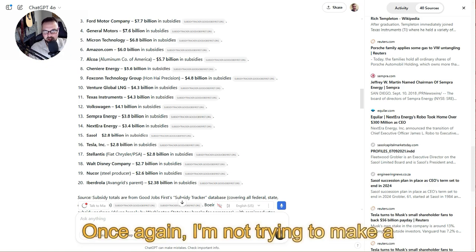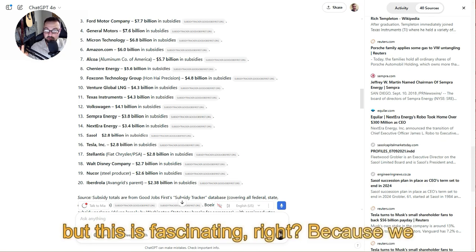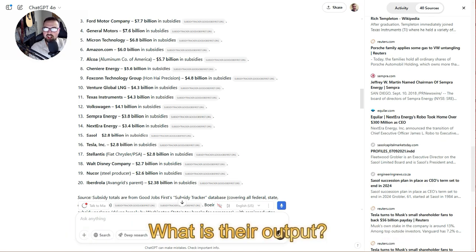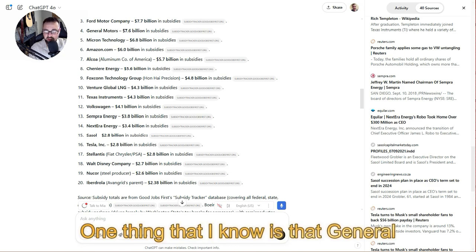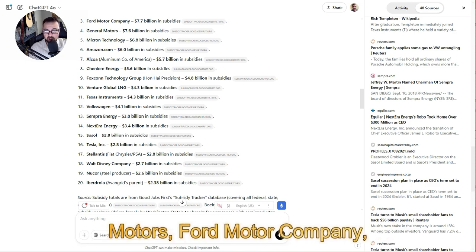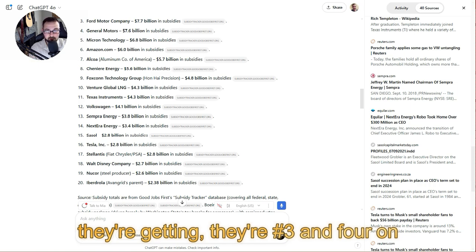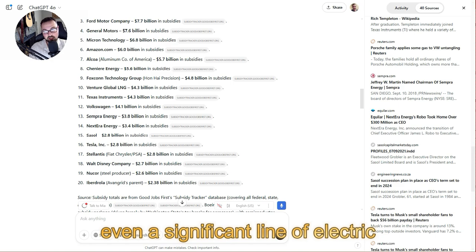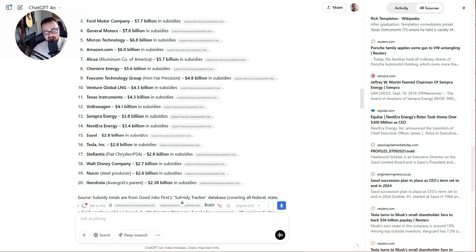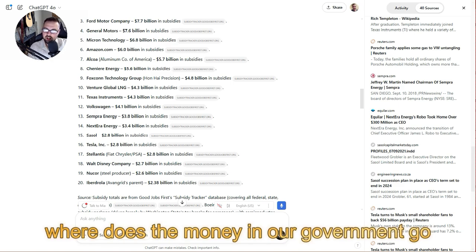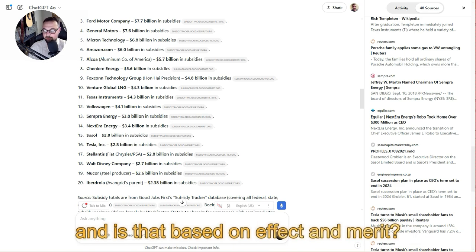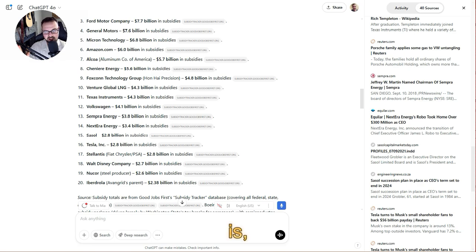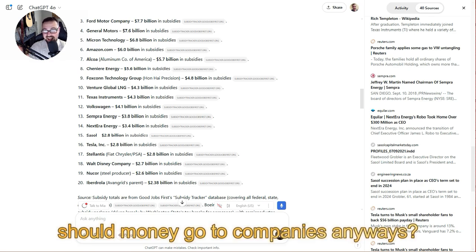Once again, I'm not trying to make an issue out of this, but this is fascinating, right? Because we talk about who's getting the money. What is their output? One thing that I know is that General Motors and Ford Motor Company, they're number 3 and 4 on this list. They don't have full electric vehicles or even a significant line of electric vehicles or autonomous self-driving options. So it's just kind of funny, right? Where does the money in our government go, and is that based on effect and merit? And then also the larger question that some people would say is, should money go to companies anyways?